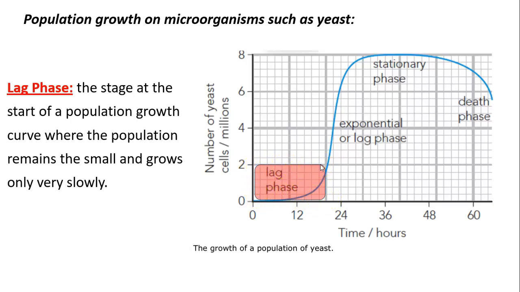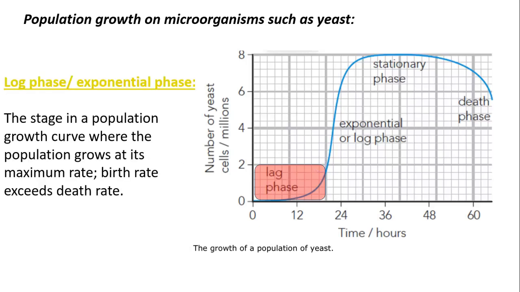And then after the lag phase, we have the log phase or the exponential phase. Remember exponential growth? Growing before reaching the carrying capacity. So they are growing dramatically. Here we have only 5 or 6 hours, and we have this huge growth.